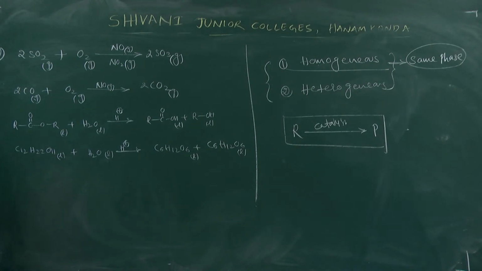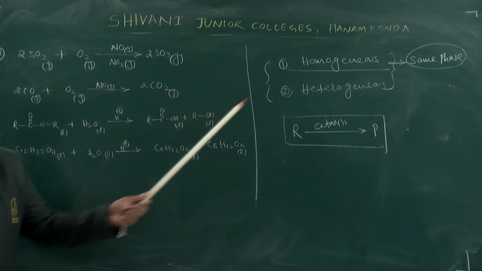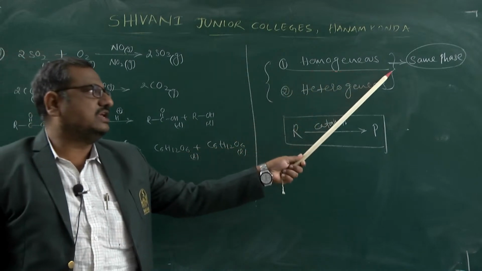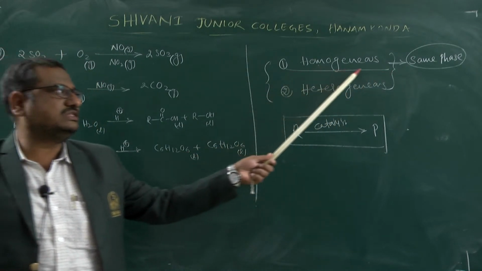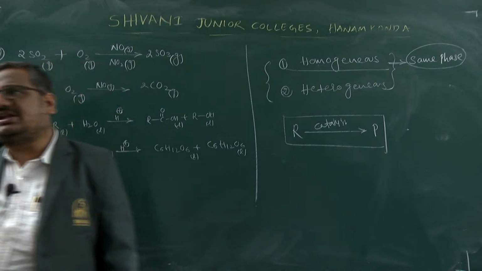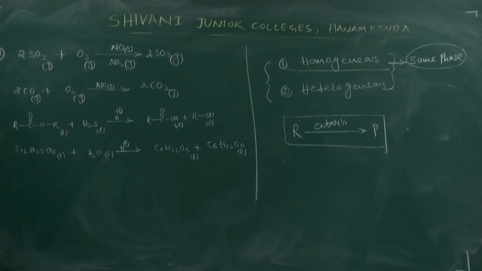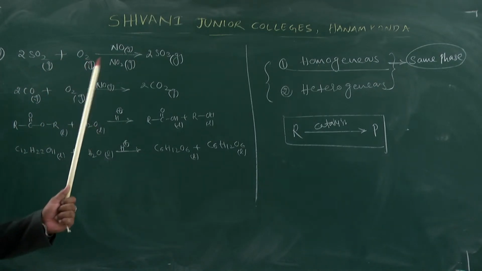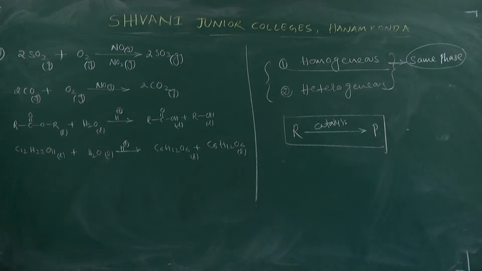The nitric oxide is in what phase? That phase is gaseous. So reactant, product, and the catalyst are all in the gaseous phase. That is the reason this type of reaction is called a homogeneous reaction, and this type of catalyst is called a homogeneous catalyst. Homogeneous catalyst means reactant, product, and the catalyst are all in the gaseous phase.